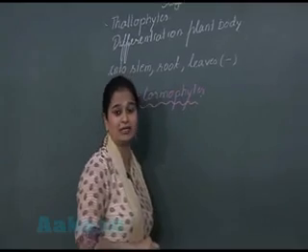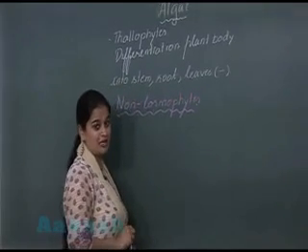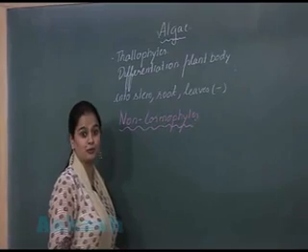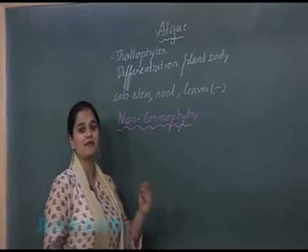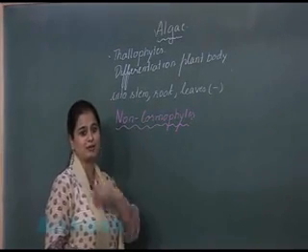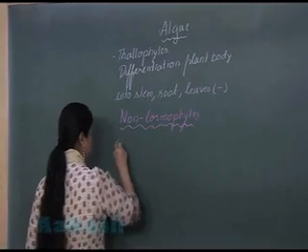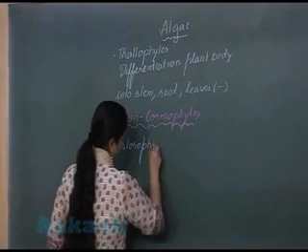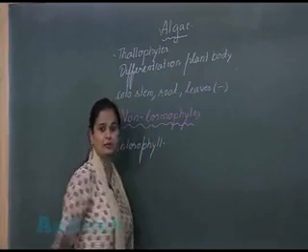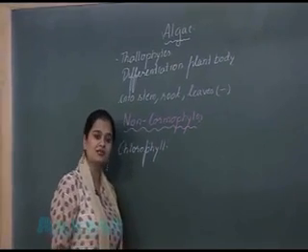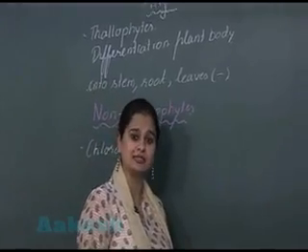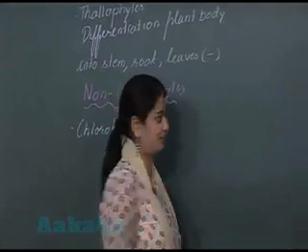It is a thallophytic body, but they have the ability to synthesize their own food, due to the presence of the photosynthetic pigment, that is chlorophyll. So first of all, I will be dealing with the main features, main characteristics which are present in this group.